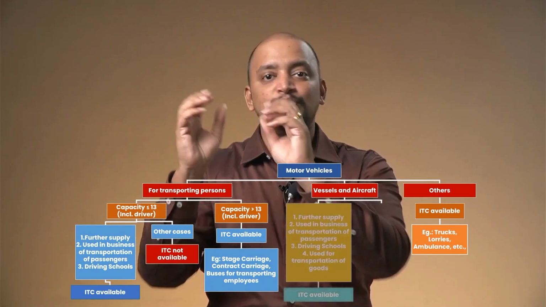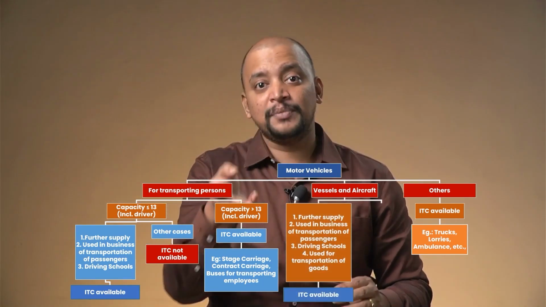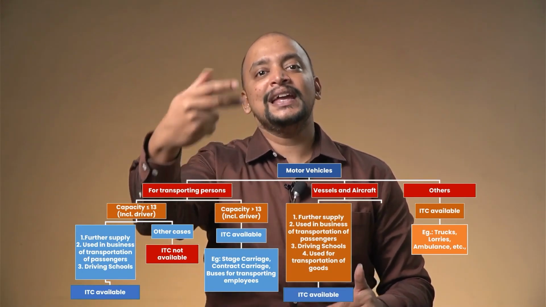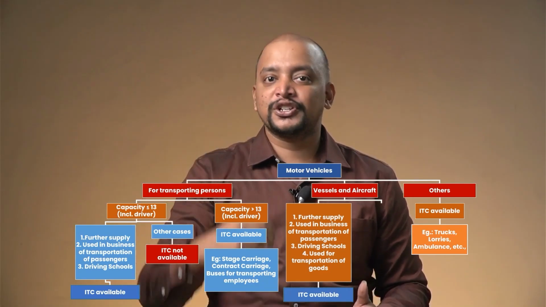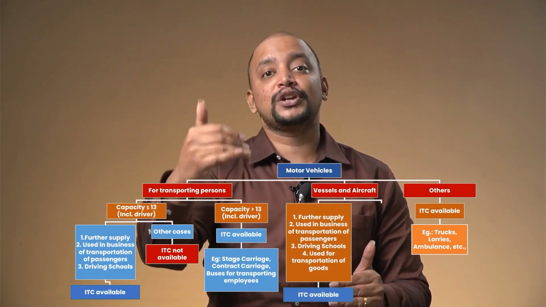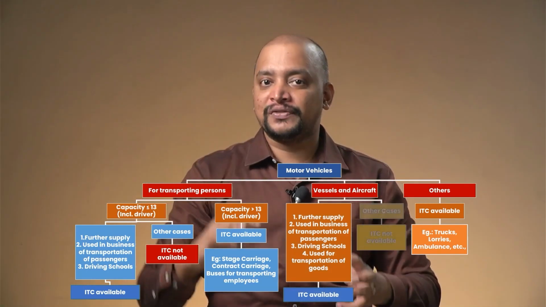Vessels and aircrafts is block credit, and we have 3 exceptions. What we have already seen, the same plus one more exception is also there. The first exception is used for further supply, second used in the business of transportation of passengers, third imparting driving skills, and fourth used for the purpose of transportation of goods. So this is about blocked credit related to motor vehicle.